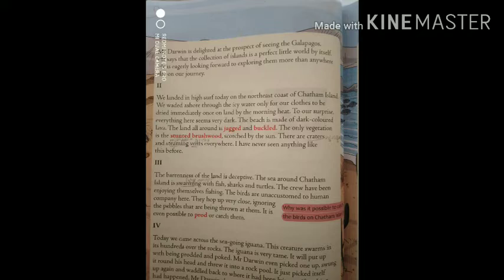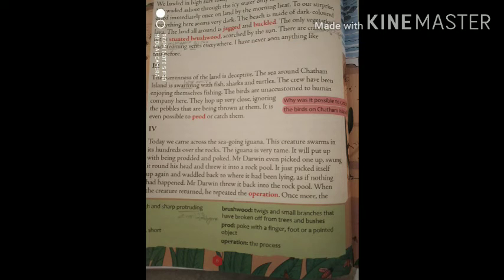So the description says that human beings are first going there to Chatham Island, I think. Maybe they are the first persons who visited there. That's why these birds are unaccustomed to human company. They are not familiar with human beings. That's why these birds are very close and near to human company, and they are not aware that human beings have hands and will throw pebbles at them. So they don't have such an idea. That's why they move freely and closely towards human beings.